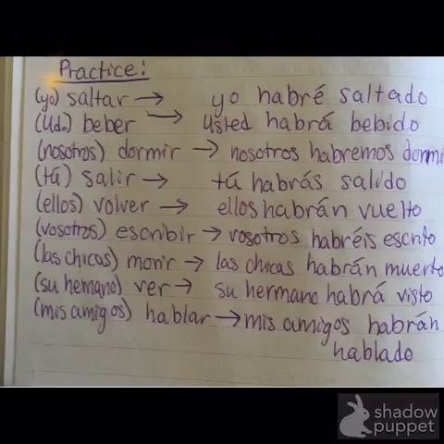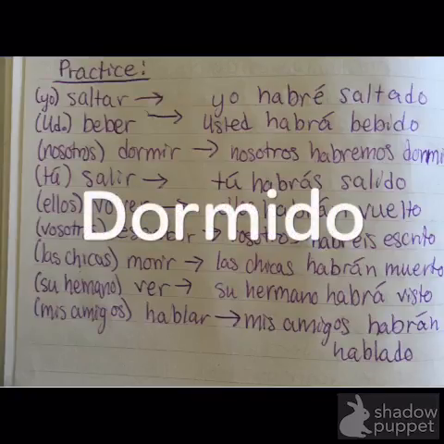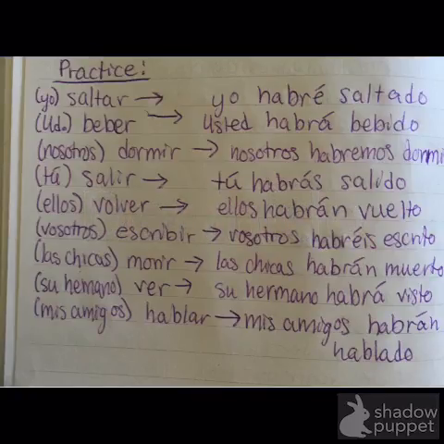So in the yo form, saltar becomes yo habré saltado. For beber, usted form, it's usted habrá bebido. For dormir, in the nosotros, it's nosotros habremos dormido. I apologize, that got cut off. So for the tú form of salir, it's tú habrás salido. For volver, the ellos form is ellos habrán vuelto, and that's an irregular.